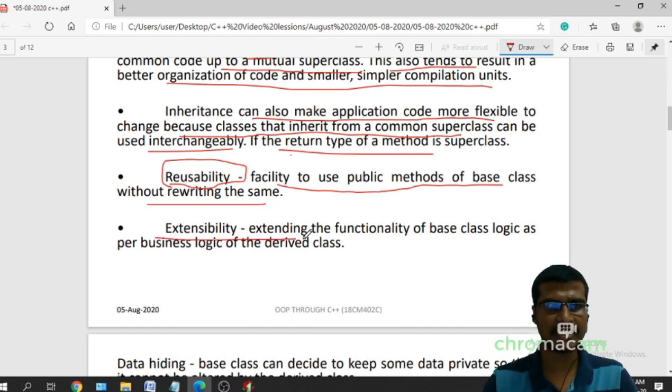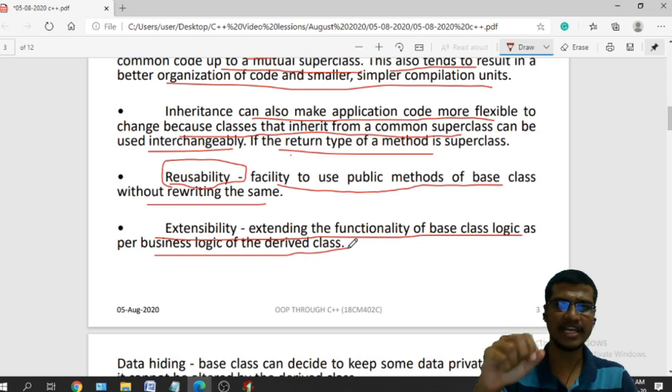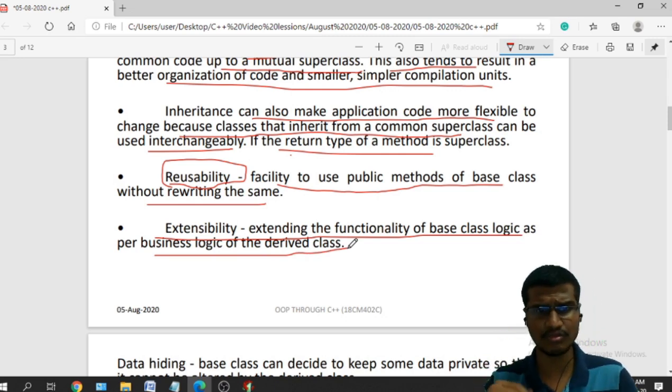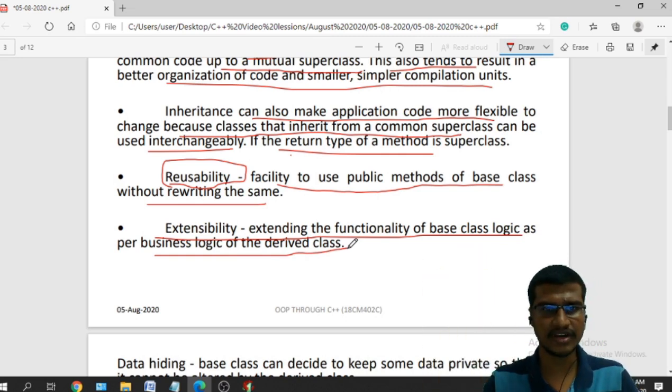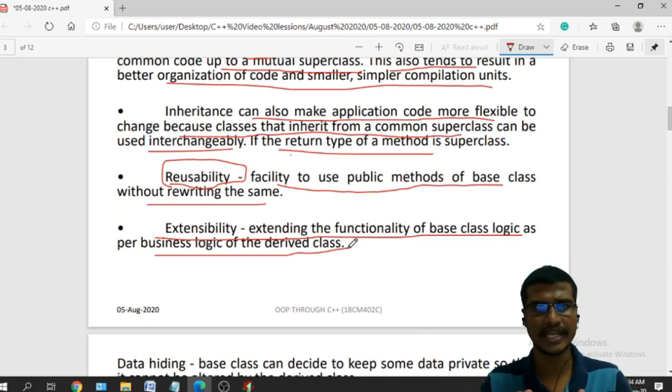And extensibility, extending the functionality of the base class logic as per the business logic of the derived class. This is one more advantage of inheritance, extensibility. I can easily reuse the existing functionality, and also I can extend it. It is like we have a base class.